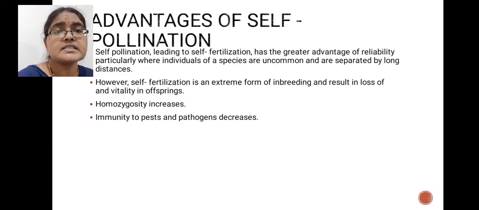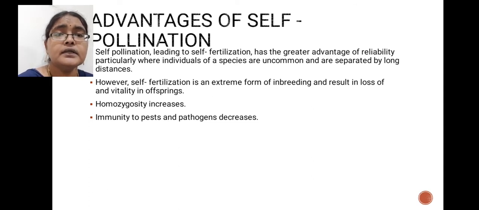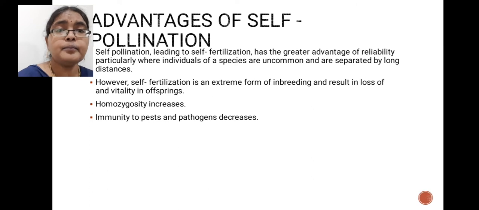Next, we will discuss the advantages of self pollination. What are the advantages of self pollination? Self pollination is used to produce pure lines. Why is it used to produce pure lines? Self pollination is responsible for self fertilization, so as a result parent characters appear in the offspring. So this helps in the production of pure lines. Because of self pollination inbreeding is increased, that means homozygous nature will be increased. So pure lines production is possible.